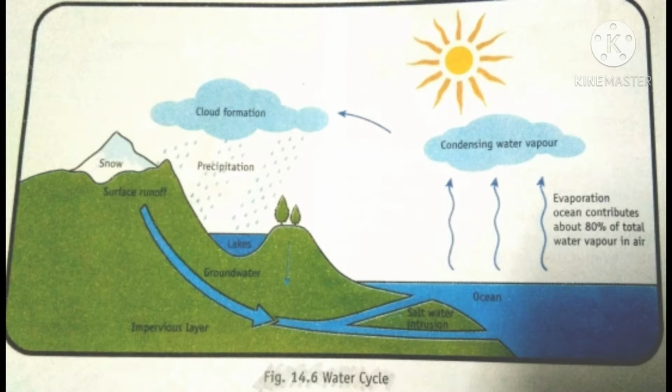So the water cycle is an important one in the world.